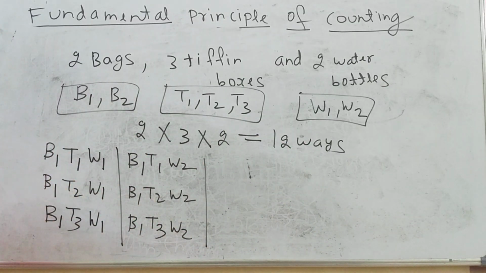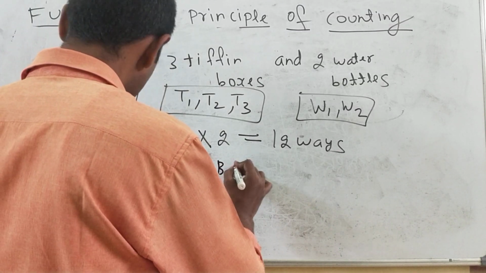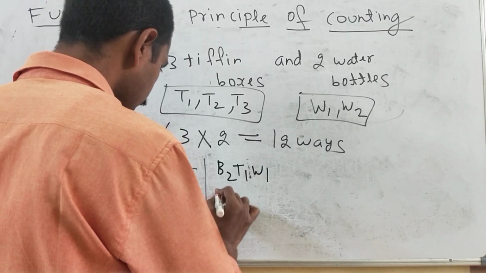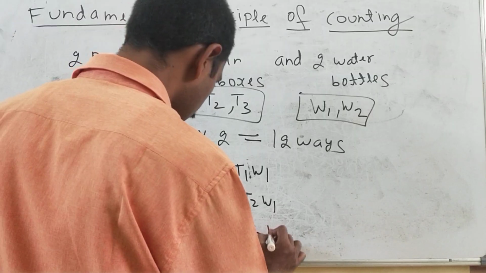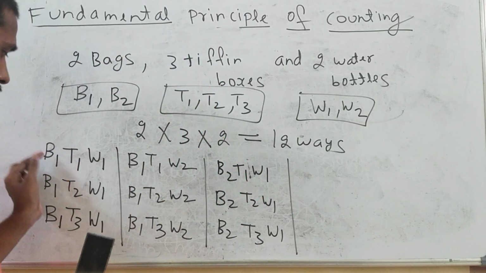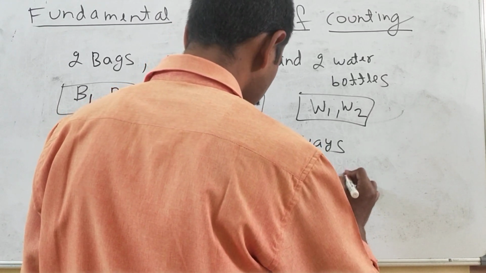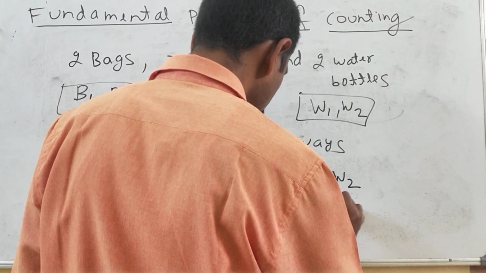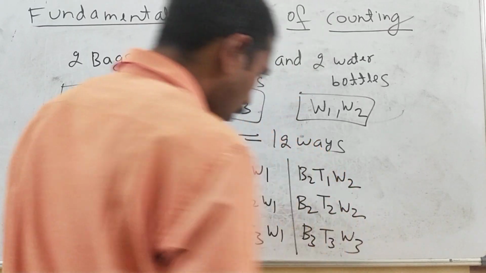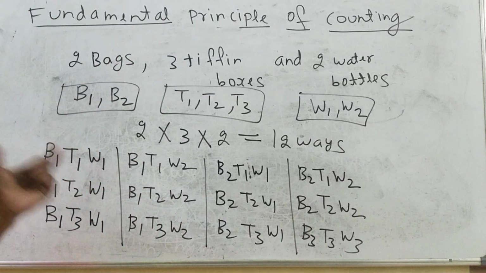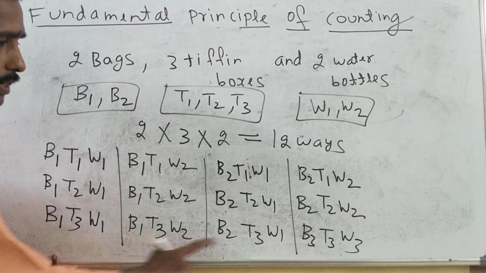If you similarly do it for bag 2 also, the same pattern you can follow, B1 replaced by B2. Now you can see B2, T1, W1, B2, T2, W1, B2, T3, W1. Same combination, just B1 is replaced by B2. Then B2, T1, W2, B2, T2, W2, B2, T3, W2. So you can see here clearly how many ways there are? 3 ways, 3 ways, 3 ways, 3 ways.